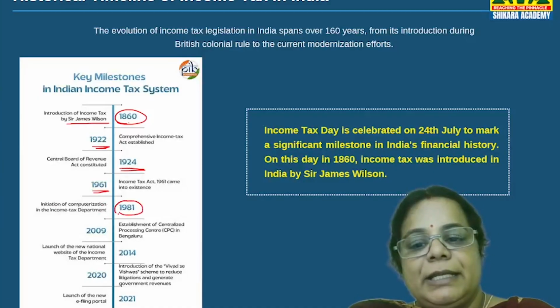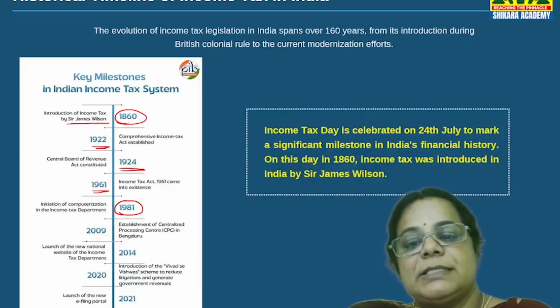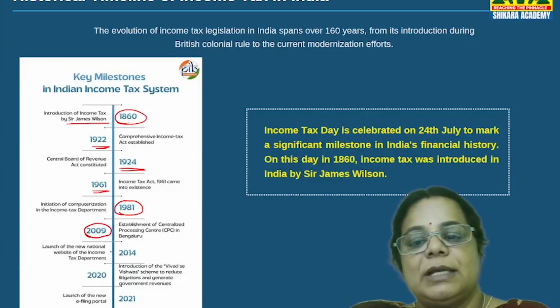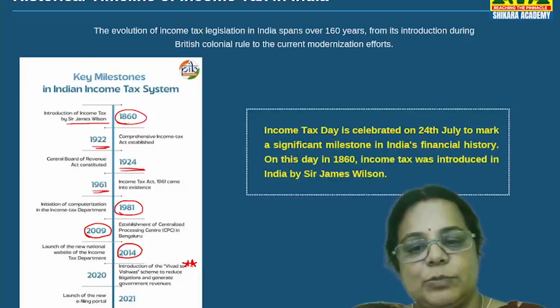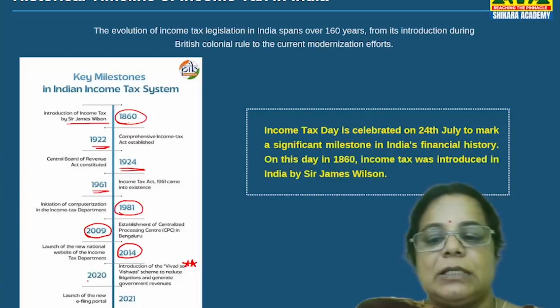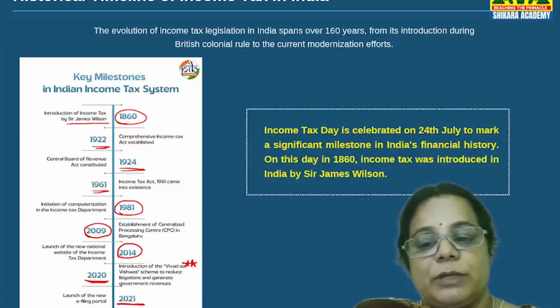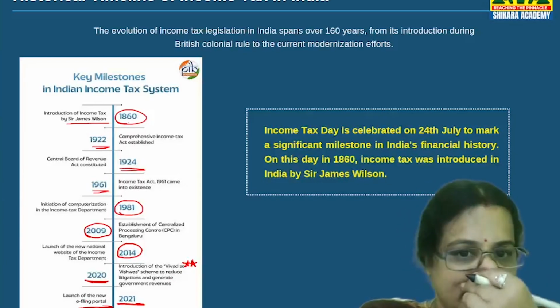Computerization started in 1981. The Central Processing Center was started in 2009. The new national website of income tax was launched in 2014. A very important scheme for settling tax disputes, Vivad Se Vishwas, was started in 2020, and from 2021 onwards, we have a separate e-filing portal.